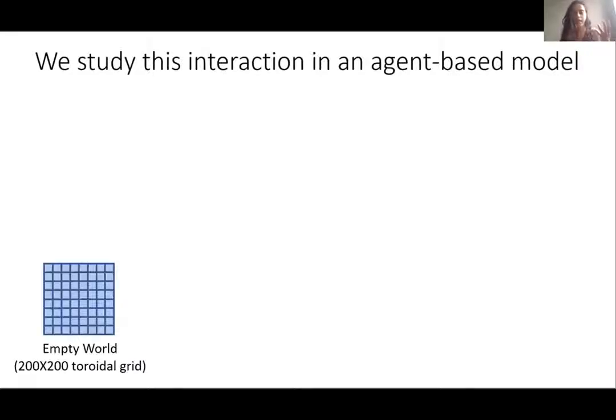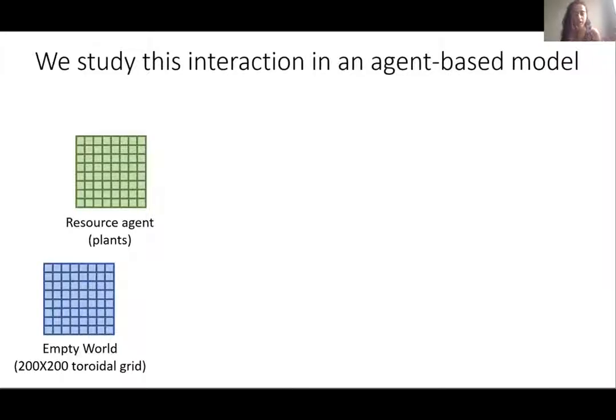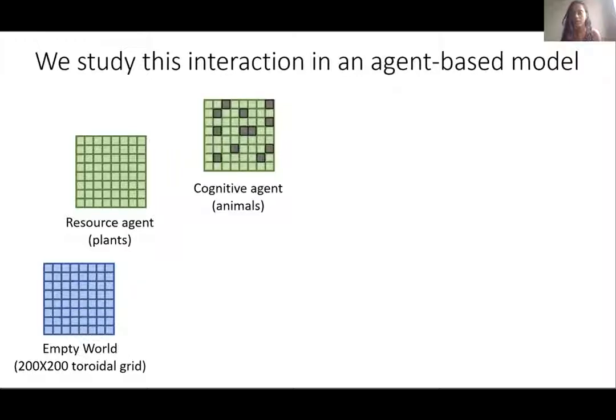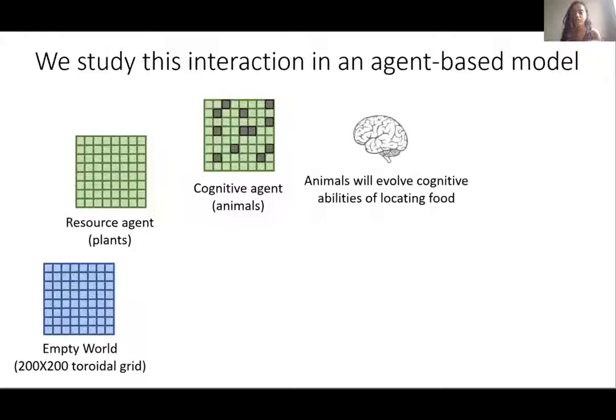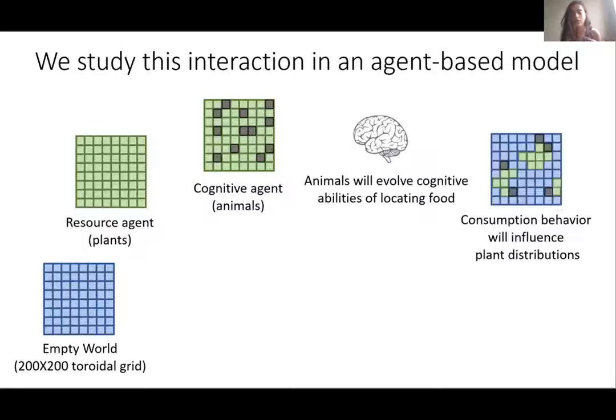In our model, we first start with an empty toroidal world, and we then introduced a resource-level agent, which we call plants. The plants can grow, that is, they consume some uniformly distributed resource, something like sunlight, and they reproduce. So that's why if these plants are left unchecked, they become uniformly distributed across the grid. We then introduced a cognitive agent, which we called animals. These agents consume plants and they're capable of evolving some cognitive abilities. We expect that across a simulation, animals will evolve cognitive abilities of locating food. Further, we expect that their cognition-driven consumption behavior will influence plant distributions.